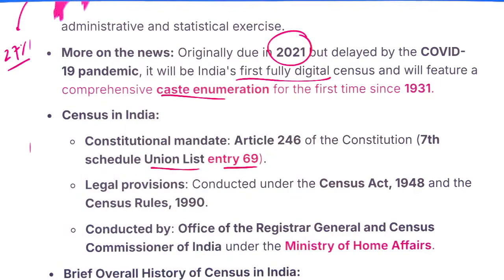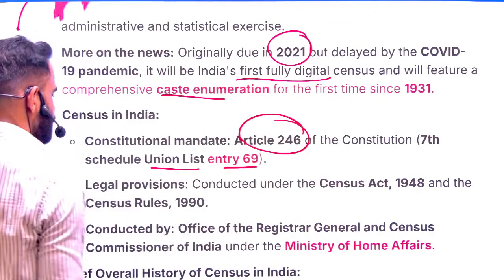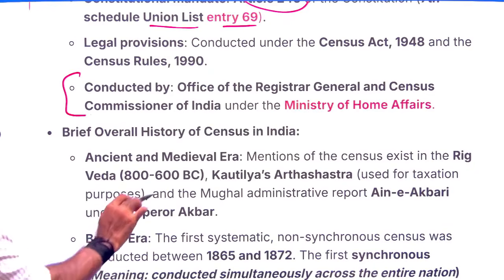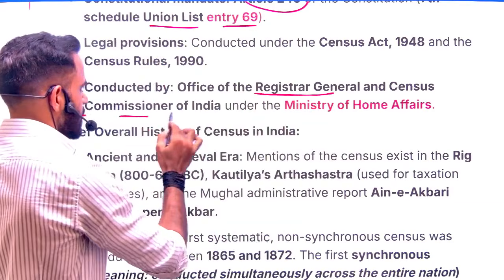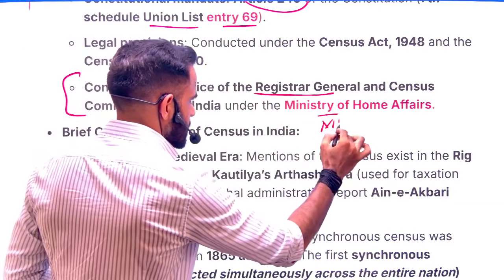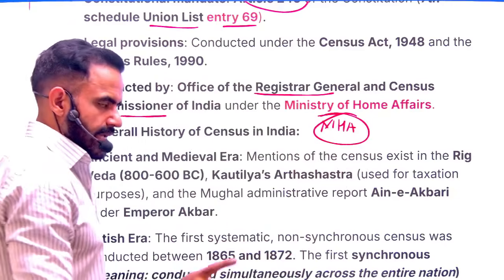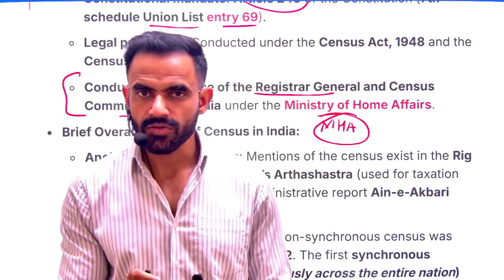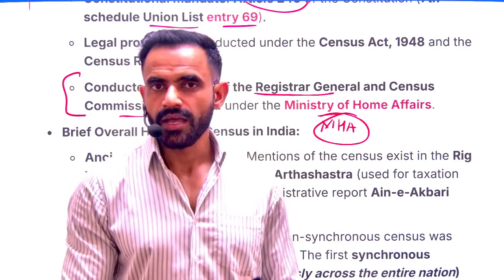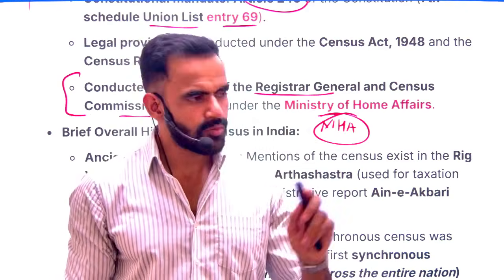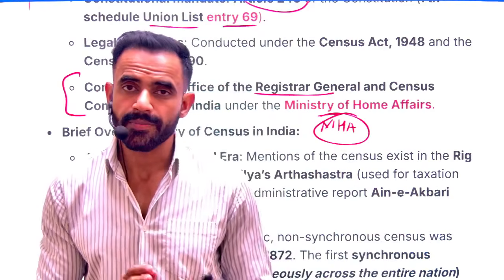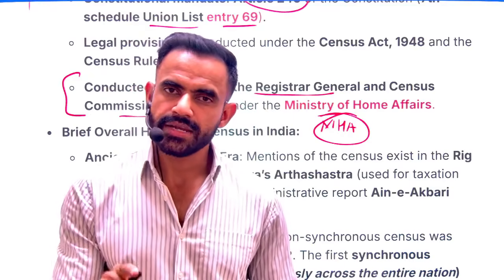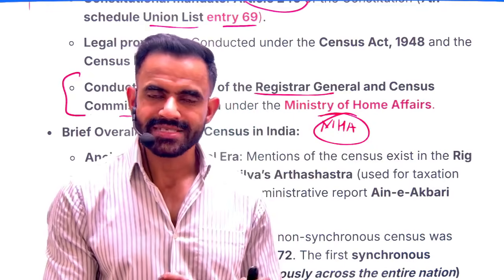Okay. Now, this is mentioned as per the 7th Schedule, Article 246. And basically the apex level authority is the RG, that is the Registrar General and Census Commissioner, which is under MHA. Again, there is one more possibility of a trap. The examiner can set a trap that the Ministry of Statistics and Programme Implementation is the apex level organization for this kind of exercise. Please remember, usually for data we have MOSPI, that is the Ministry of Statistics and Programme Implementation, but in this case it is MHA which is handling this entire exercise. So you need to understand the difference here.